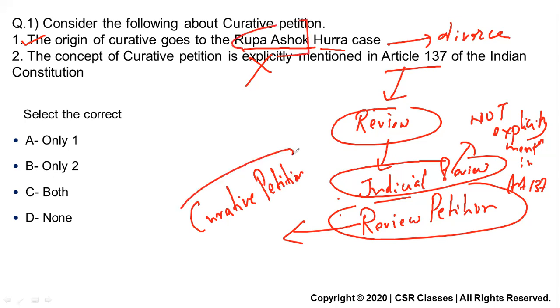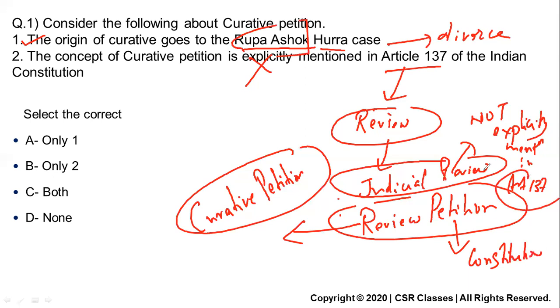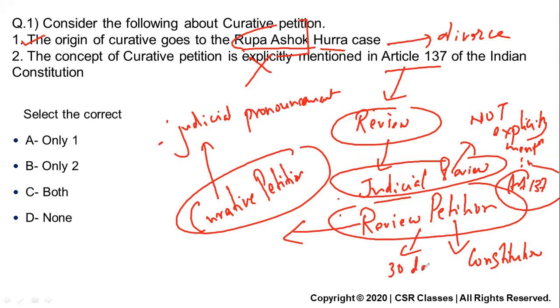Now there is a slight difference. Review petition is constitutional, because it has come from Article 137. Curative petition is a judicial pronouncement. It has not come from the Constitution, not from any article. For a review petition, you need to file within 30 days from the verdict.